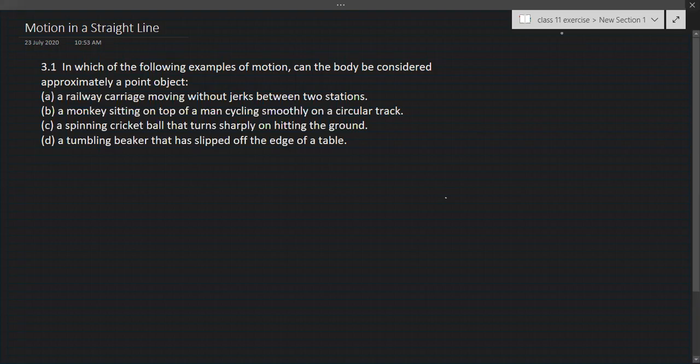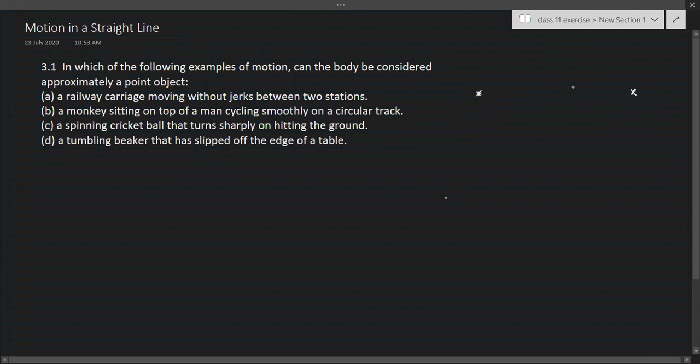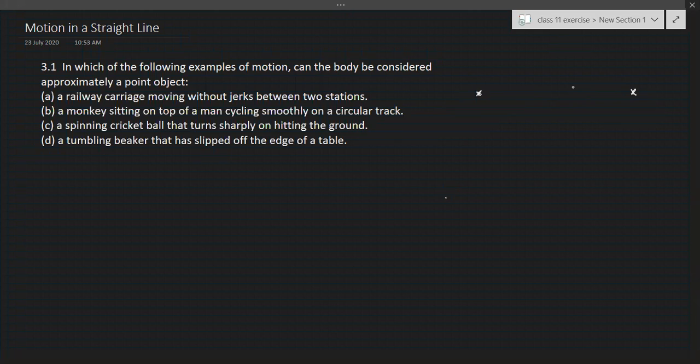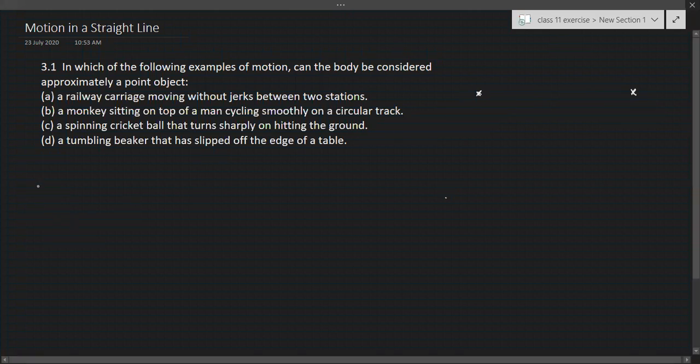In which of the following examples of motion can the body be considered approximately a point object? Now, in motion, if an object covers a large distance compared to its size, then I can say that object is a point object. So here, the first case: a railway carriage moving without jerks between two stations.